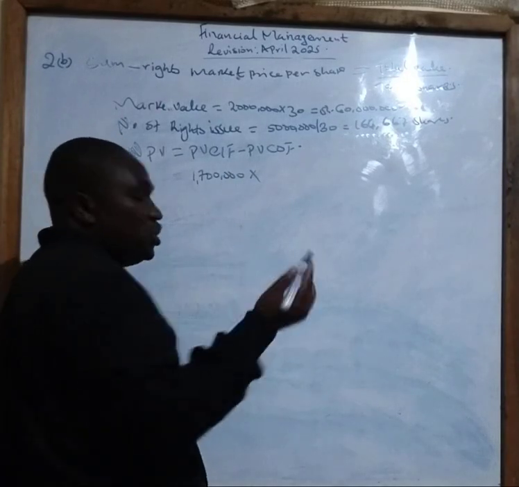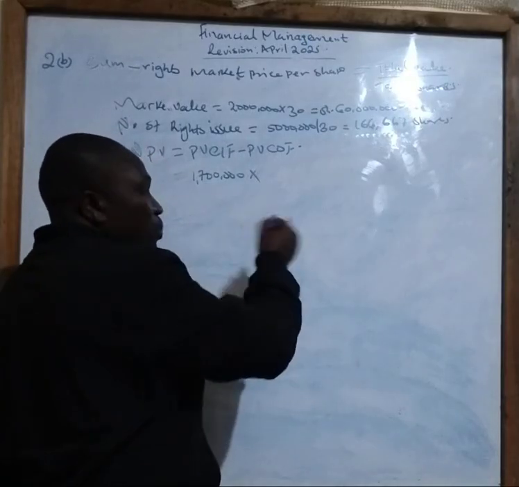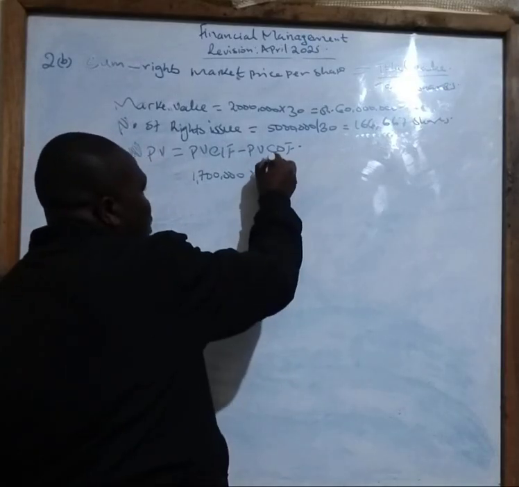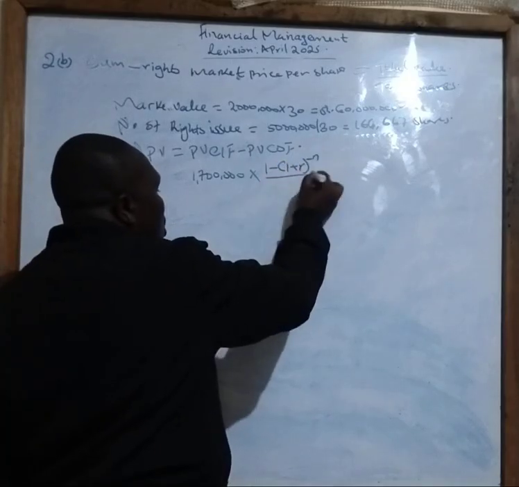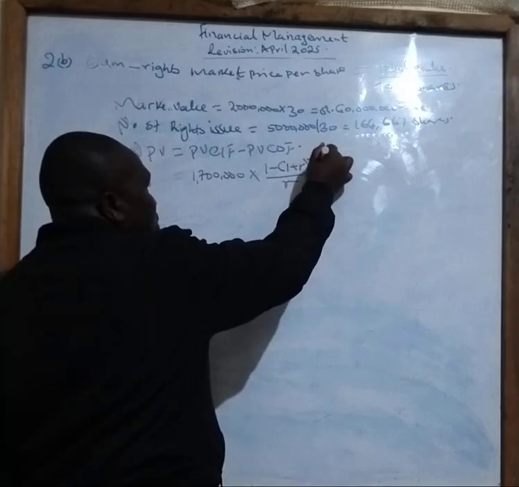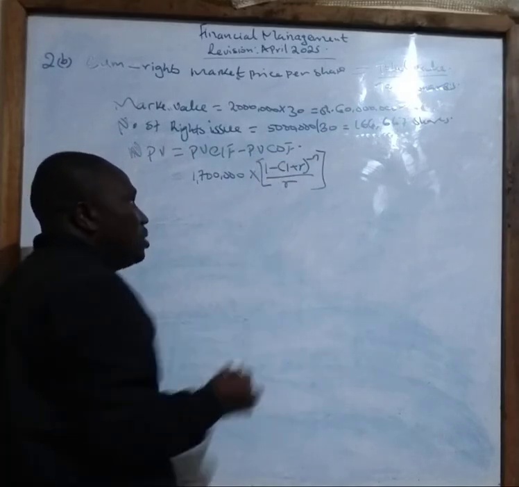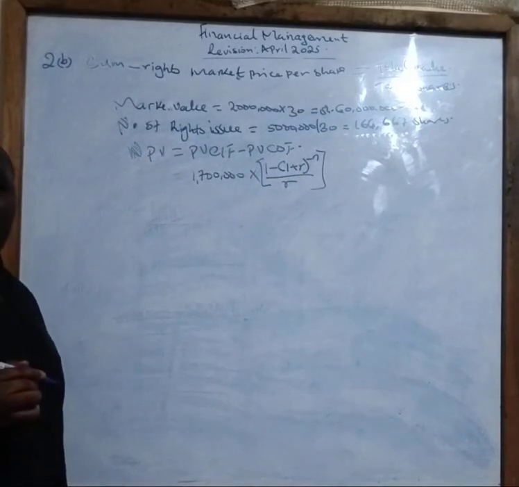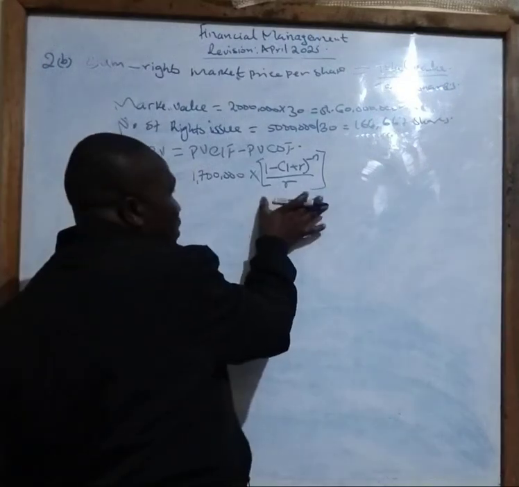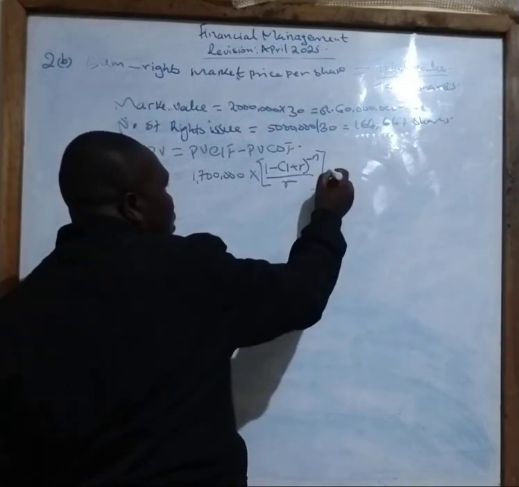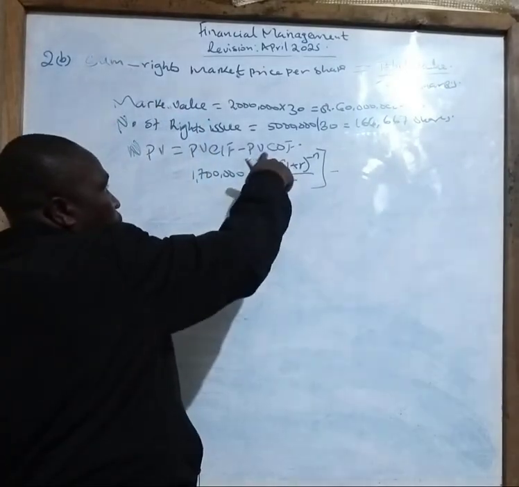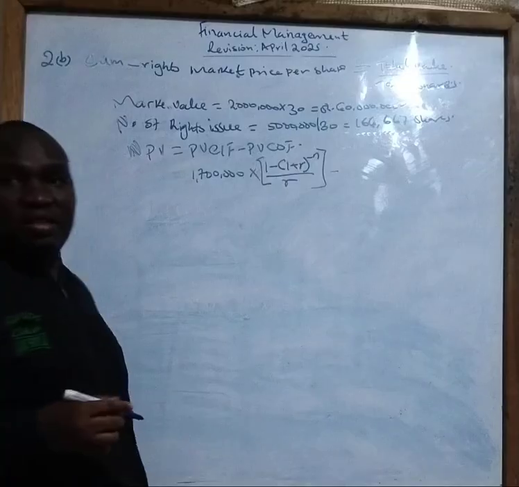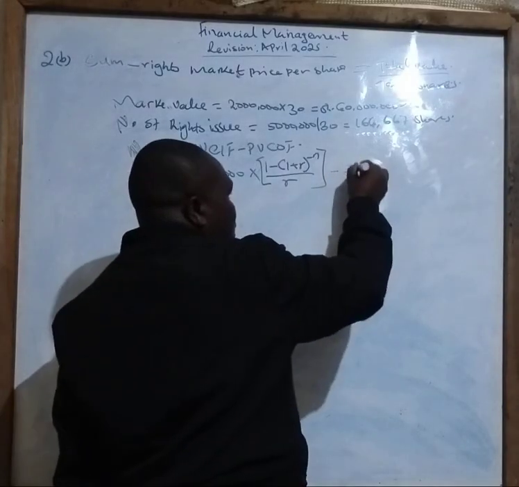I told you when you go back to my previous videos, you find that I've written 1 minus into bracket 1 plus r power negative n over r. That one will give you your discounting factor. Once you multiply this discounting factor by this, then you minus the present value cash outflow. In this case, it is 5 million.